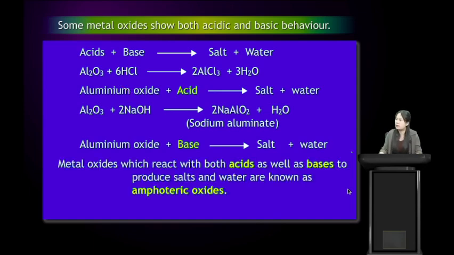So metal oxides, when they react with both acids as well as bases to produce salts and water, are known as amphoteric oxides. Or you can define amphoteric oxides as those oxides which show both acidic and basic behavior. So remember this term, students, amphoteric oxides. Metal oxides which react with both acids as well as bases to produce salts and water are known as amphoteric oxides. Examples are aluminium oxide, zinc oxide, etc.